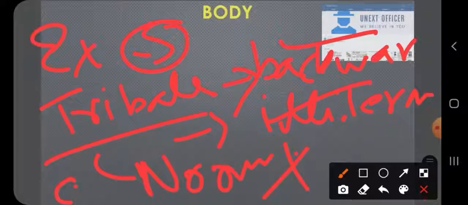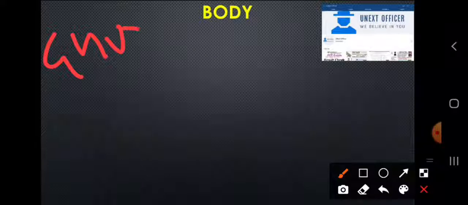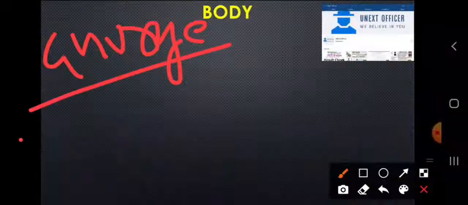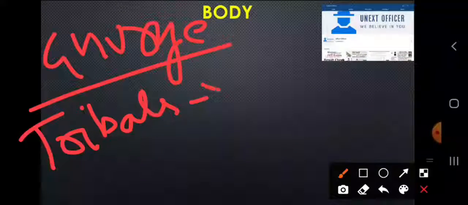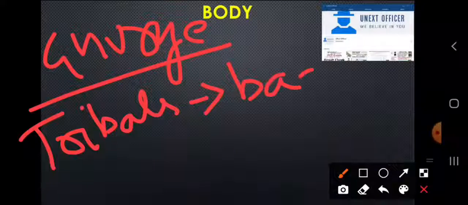Okay, so how does sociology use this commonsensical knowledge in the subject? For example, our thinker Ghurye called tribals what? Backward Hindus, right?